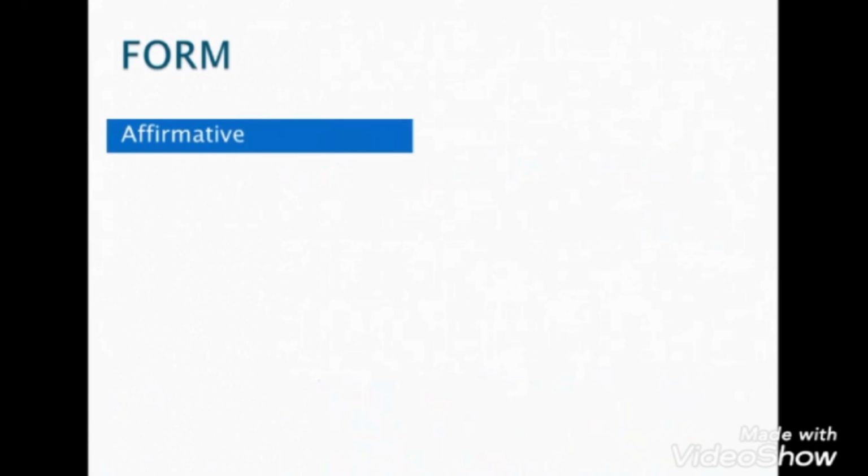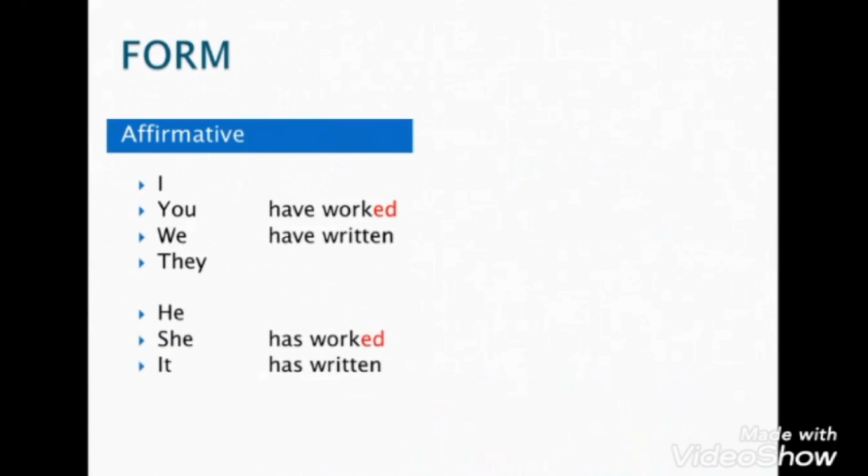The affirmative form, which is the opposite of the negative one. You can use I, you, we, they, plus have, plus past participle. As you can see, I have worked, you have worked, we have worked, or they have worked. You can say have worked or have written according to the verb that you have. Okay, Nada? Yes. If you do not understand anything, just tell me that you do not understand.